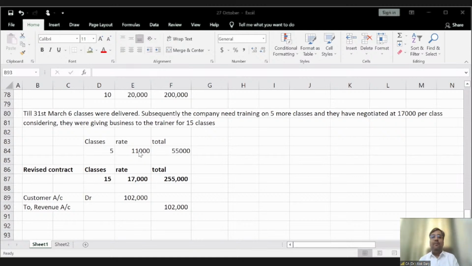Soham, it does not make any difference. If the contract is negotiated after year end, when the year has been over, in that case you have to take the impact in the next year. You are not required to take the impact in the last year. Is it clear, guys?